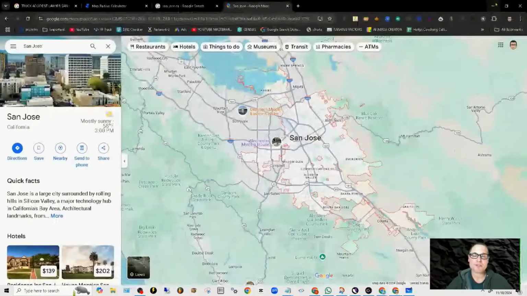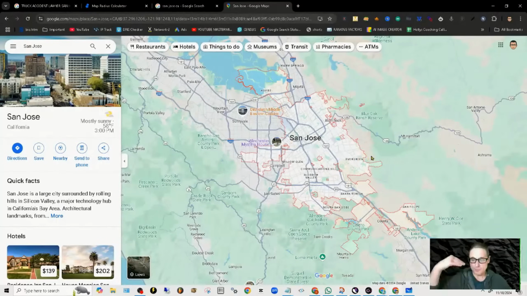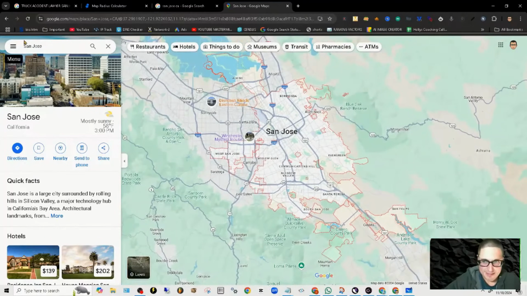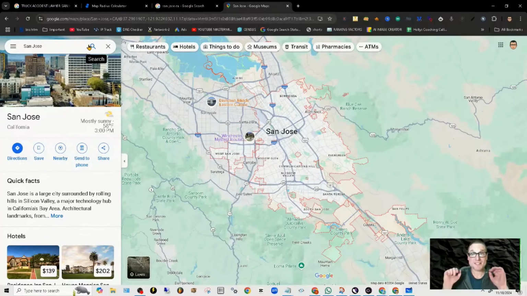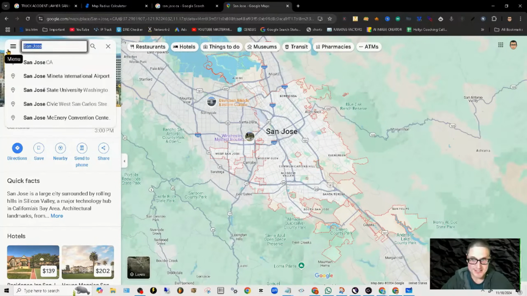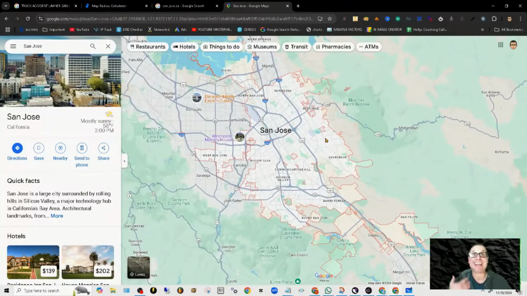Now, oftentimes I will talk to a business owner and I will ask the business owner, hey, how far are you willing to drive to do services in? So let's go ahead and use an example here. The example that we're going to target, San Jose. Now, when you take a look inside of Google Maps, google.com/maps, what you'll do is you'll come inside, and for this example, we'll use San Jose. When I take a look at San Jose, do you see this red dotted outline? This is Google signifying and outlining for us that this is San Jose.